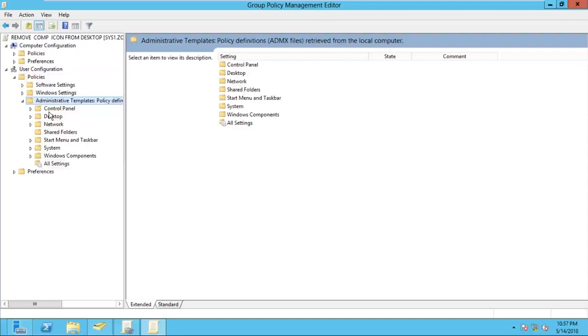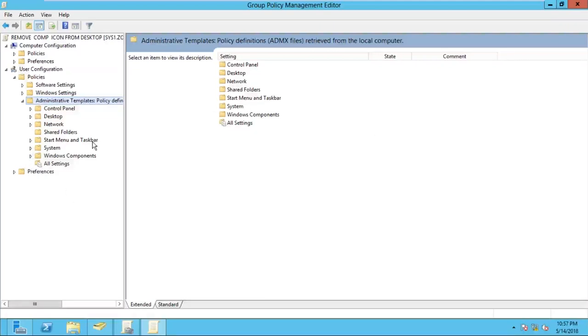But one thing Microsoft has not done: there is no search option to search where is how to restrict computer, where is the computer option, where is recycle bin, how to restrict run, how to restrict notepad. You can see on the screen, are you finding any search box anywhere? No. So as an administrator, how do you know where is the computer policy, where is the recycle bin policy, where is the wallpaper policy? We have to check these container names and understand.